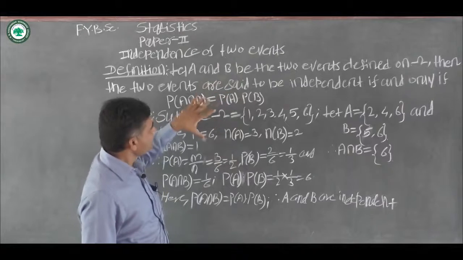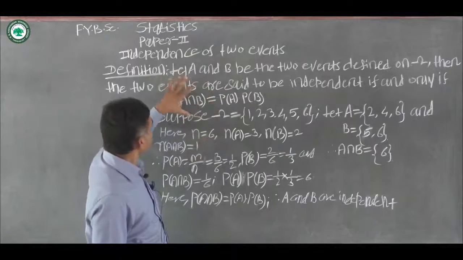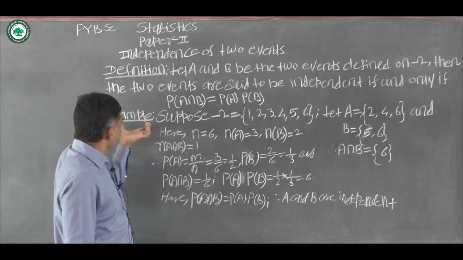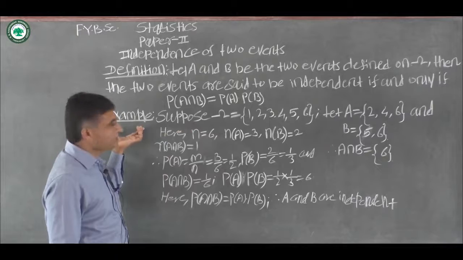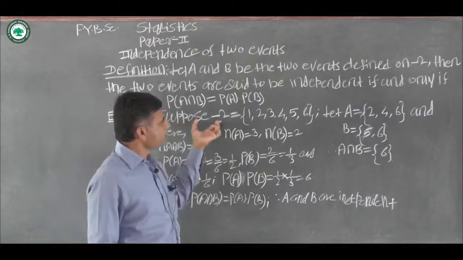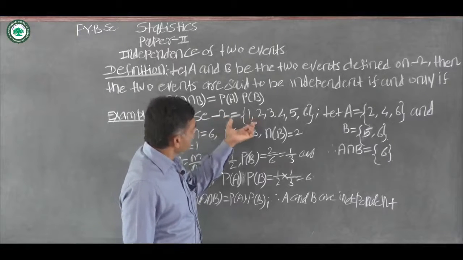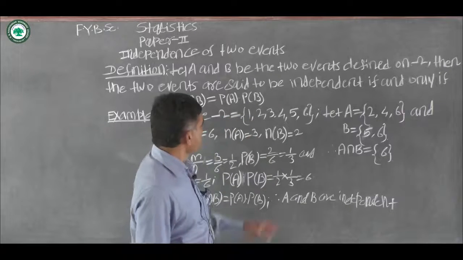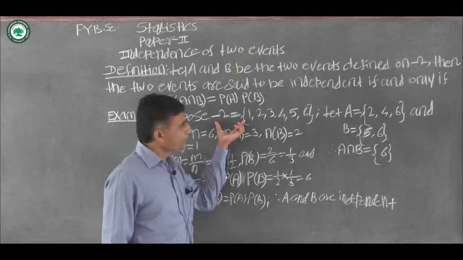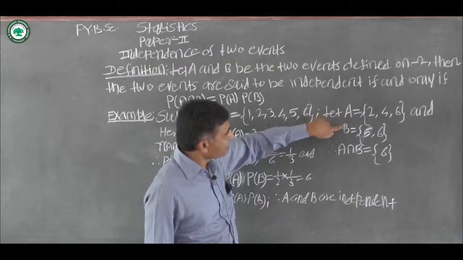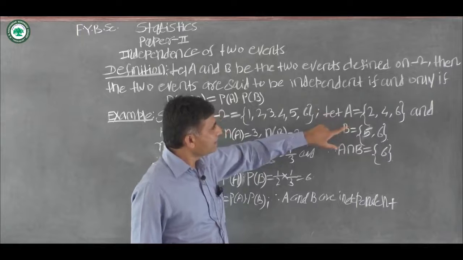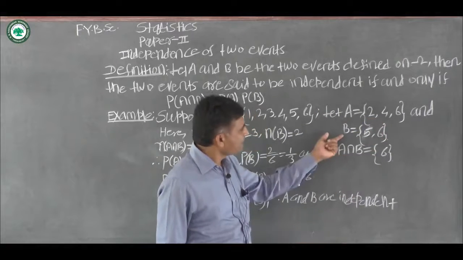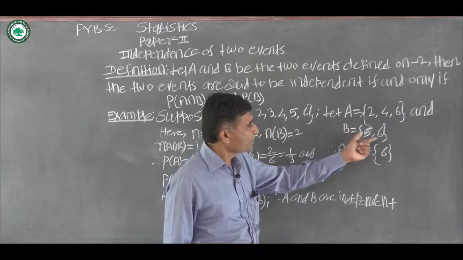Now to clear the idea of independence of two events, suppose we consider one example. Suppose omega contains the elements 1, 2, 3, 4, 5, 6. On this sample space, two events are defined, A and B. Event A contains the elements 2, 4, 6 and event B contains the elements 5 and 6.